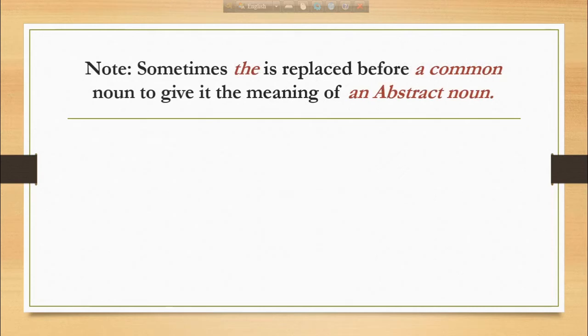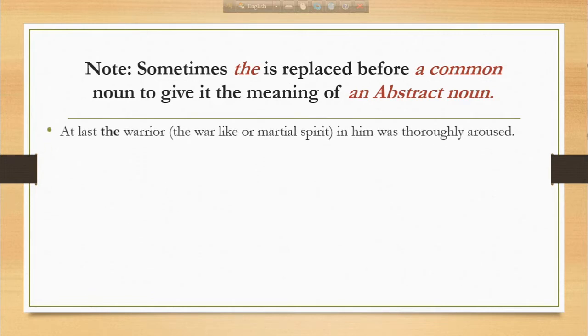So dear boys, here you have a note, and this is important for you all. Sometimes the is placed before a common noun to give it the meaning of an abstract noun. For example, at last the warrior in him was thoroughly aroused. So when we say the warrior, it is no more a common noun here. When we say the warrior, it becomes an abstract noun. It indicates the warlike spirit or the martial spirit here.